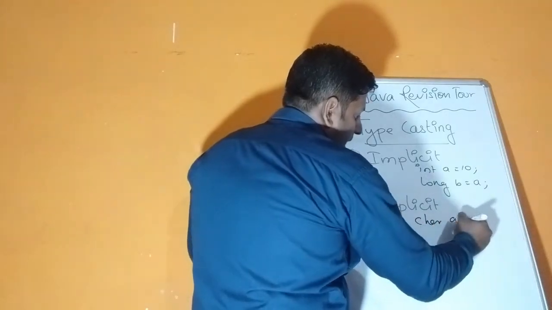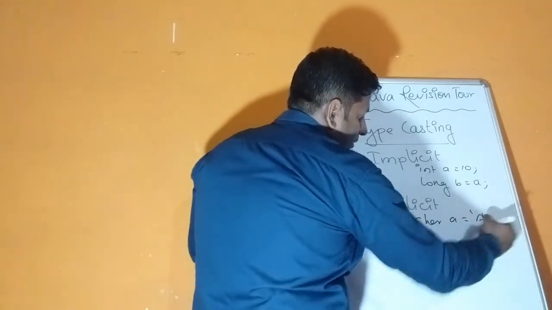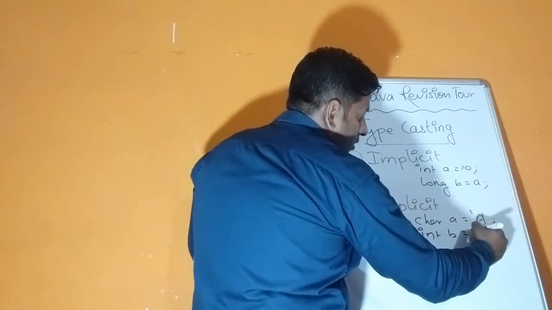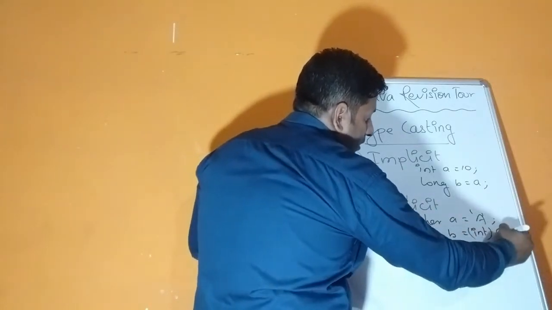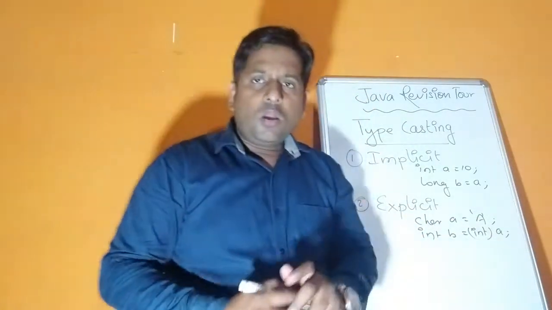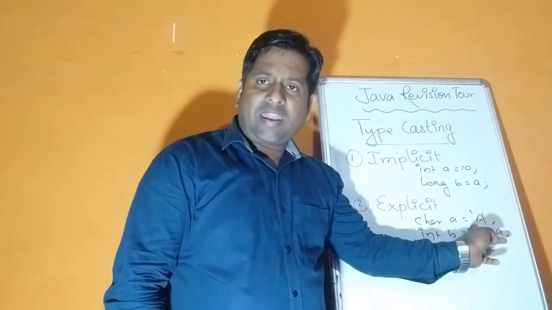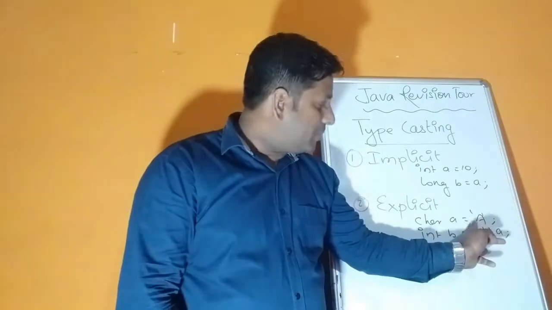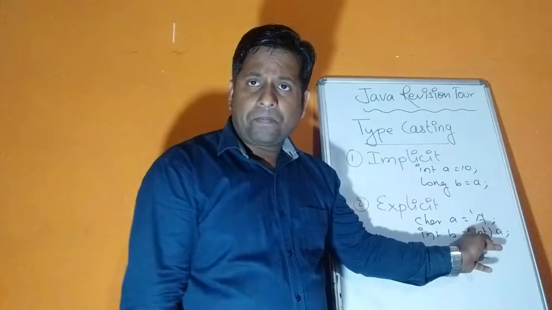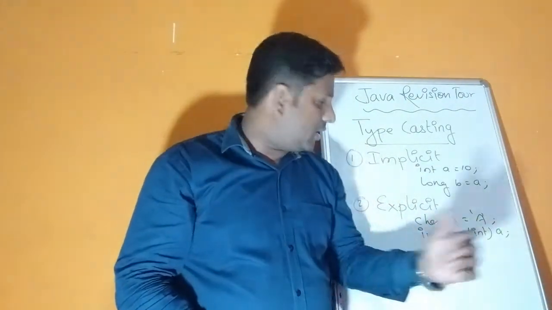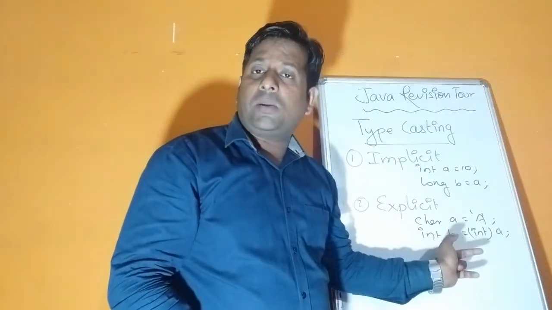Say char a is equal to capital A and int b is equal to int a. So see here, this a was holding a character type variable. Character is always inside single inverted commas. So capital A, it is storing capital A. Now this capital A, I'm just converting and storing as an integer type in variable b.